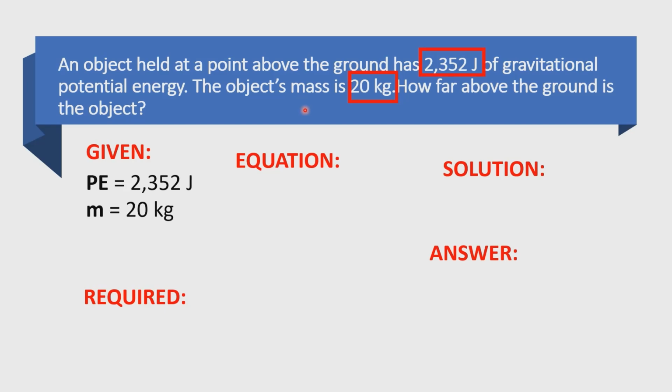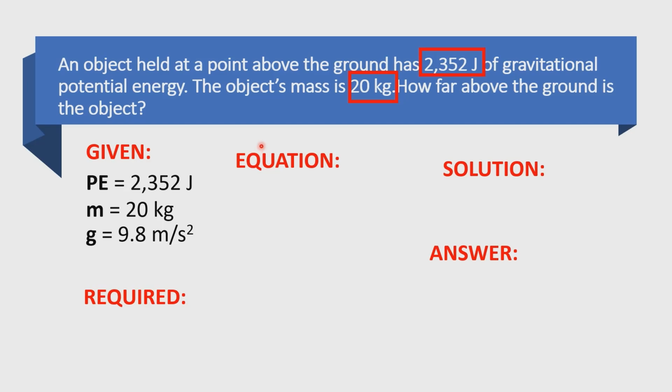And we also have another given which is not stated in the problem, and that is the value of the g, which is equal to 9.8 meters per second squared. So it is not given in the problem, but it is necessary to write it here for you to include it in your solution. It's better to write it down.